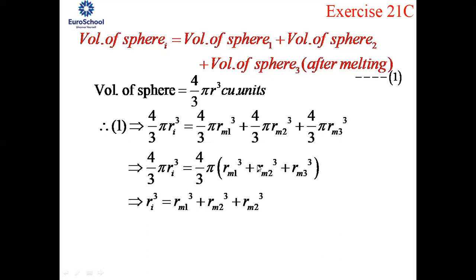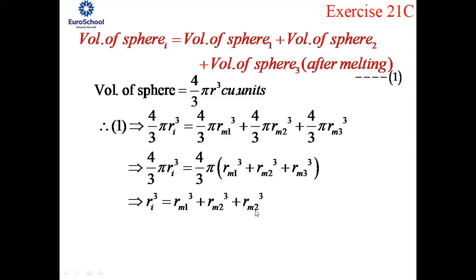When you look over here, you've got 4/3 pi on the LHS also. As the operation is multiplication there, you can cancel 4/3 pi on both sides. So you'll end up with Ri cube is equal to Rm1 cube plus Rm2 cube plus Rm3 cube.